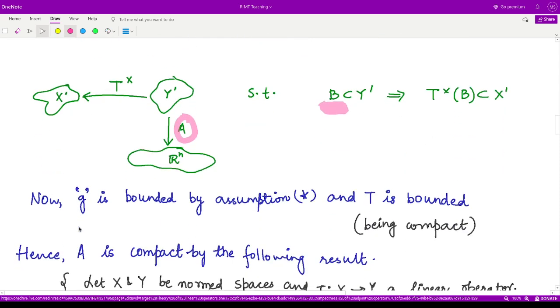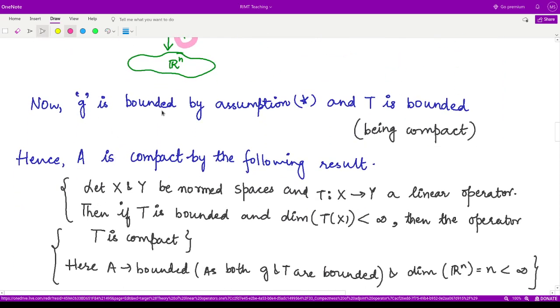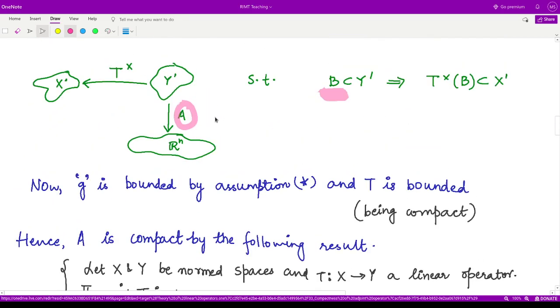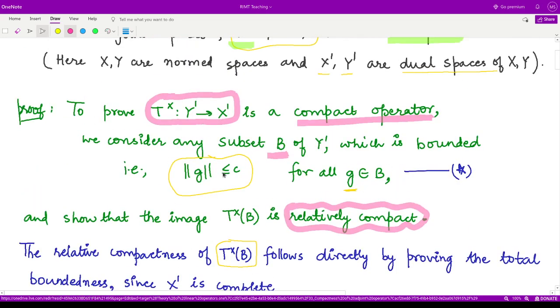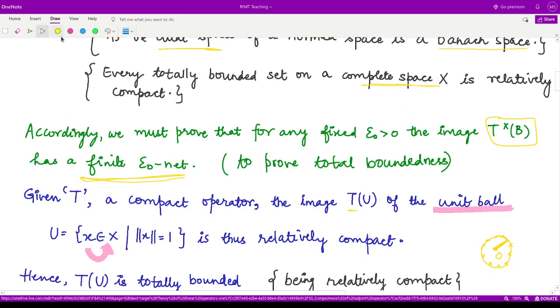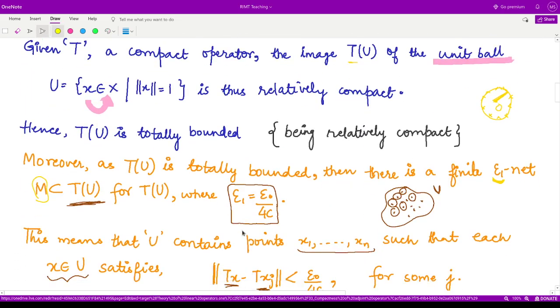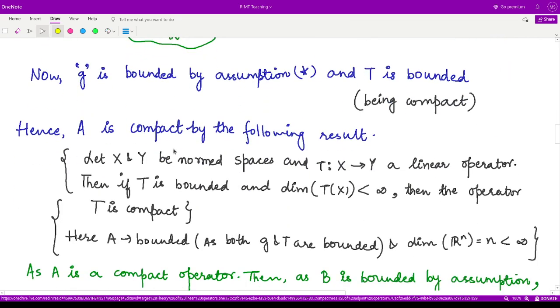Okay, after defining the set, now we say that G is bounded by the assumption star. So let's see our assumption. We assumed in the very beginning that B, which is a subset of Y dash, is bounded, and we have defined the norm accordingly. So using this assumption, because G is bounded and T is bounded, since T is a compact operator and has to be bounded, therefore A is also compact. G is bounded and T is bounded.